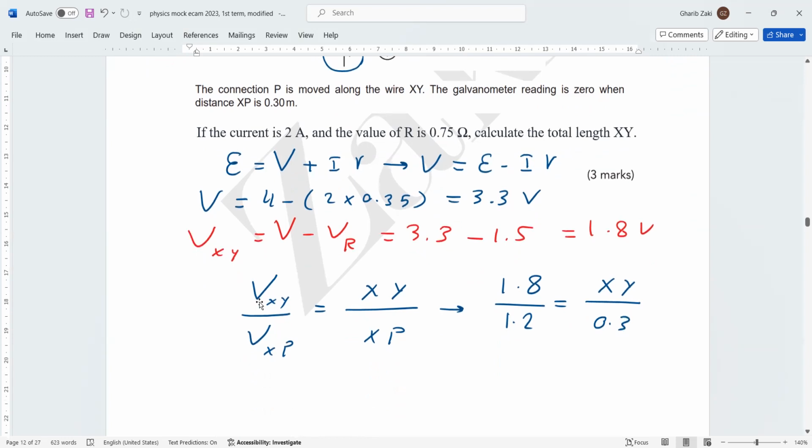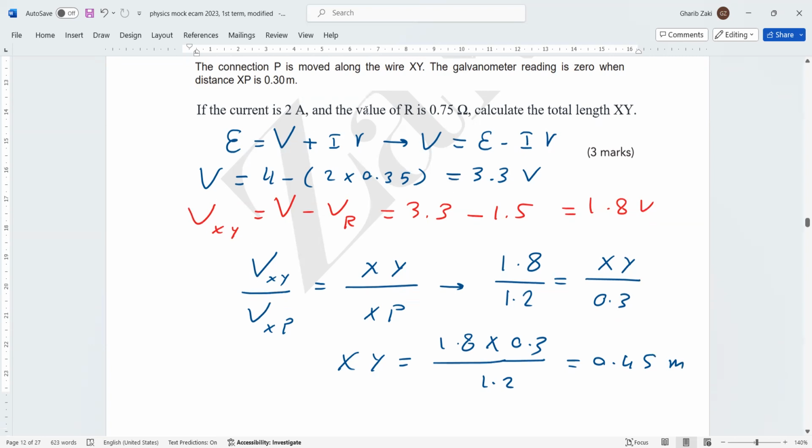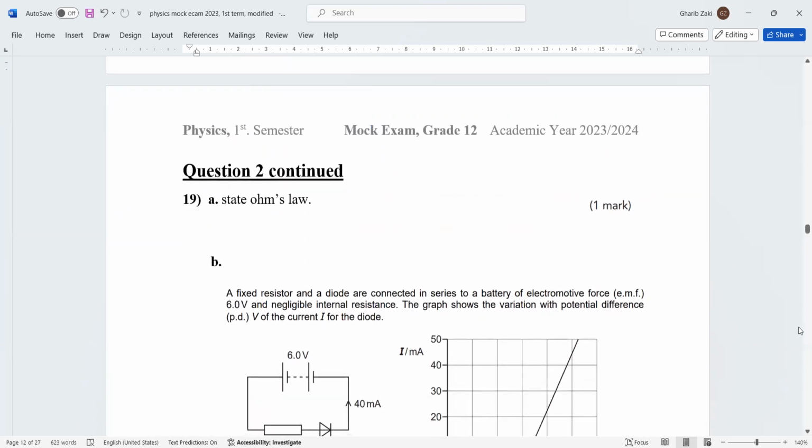So XY equals, cross multiply, 1.8 times 0.3 divided by 1.2. The answer is 0.45 meter. Okay, so this is the answer of this little hard question. Next question. State Ohm's law.